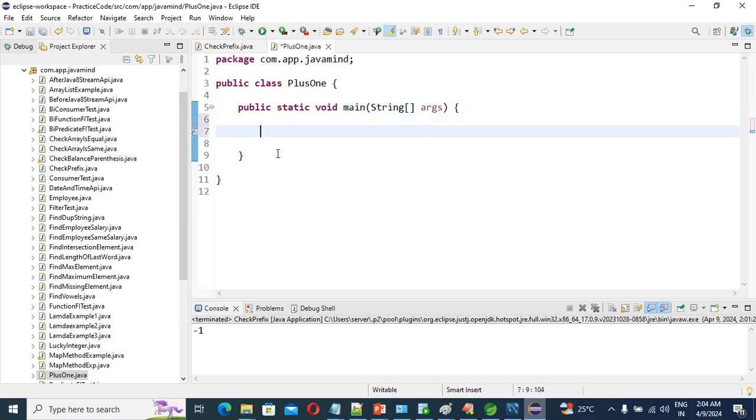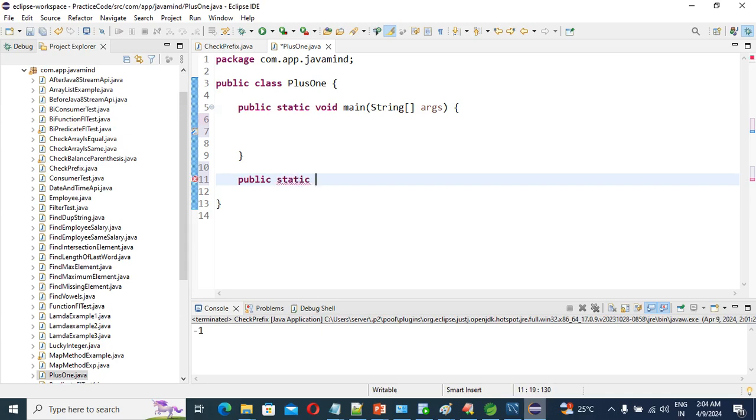See, guys, come here. Our class is plus 1, already I mentioned. We need to write one method, that is public static, and we will have an int array. So int array plus 1 is our method name, and it expects an int array of digits. Int array of digits. Correct?